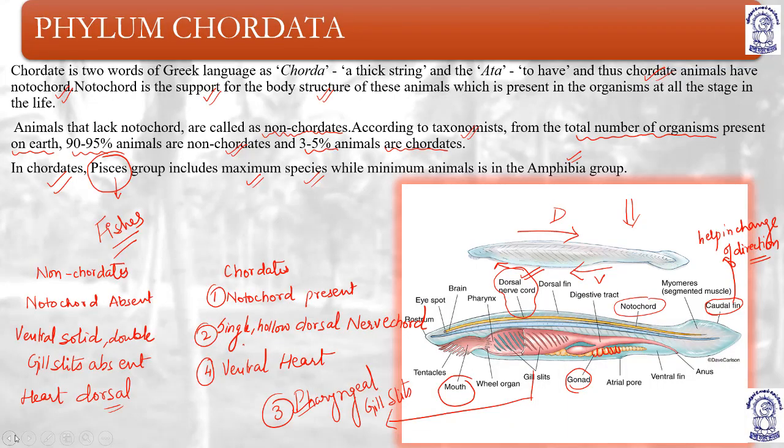I'll make a recall of all these points. Non-chordates, notochord is absent. Chordates, notochord is present. Then non-chordates, they have ventral, solid, double nerve cord. In case of chordates, it is single, hollow and dorsal nerve cord. Non-chordates, the gill slits are absent. In case of chordates, pharyngeal gill slits are present. In case of chordates, the heart is ventral, and in case of non-chordates, the heart is dorsal. Understood? So shall we move to the next slide, my dear students?